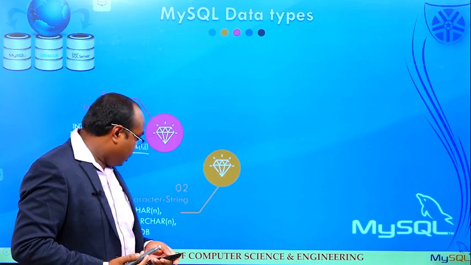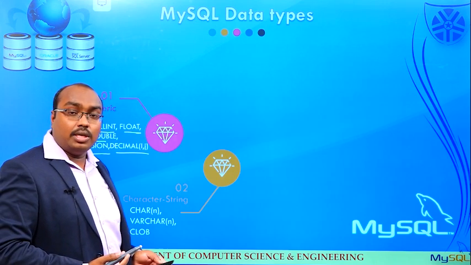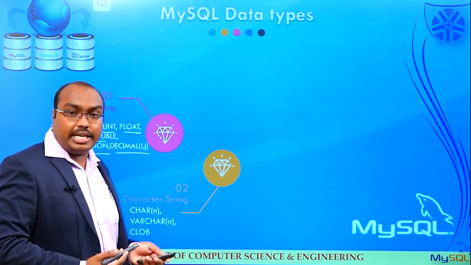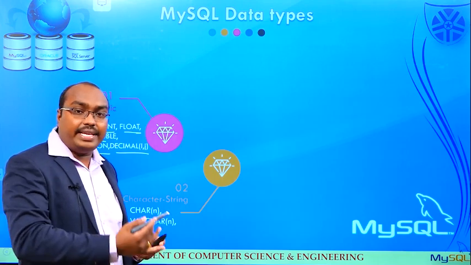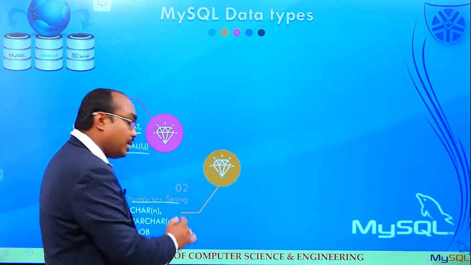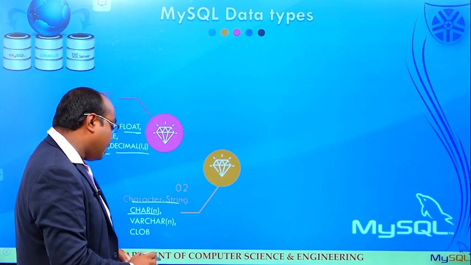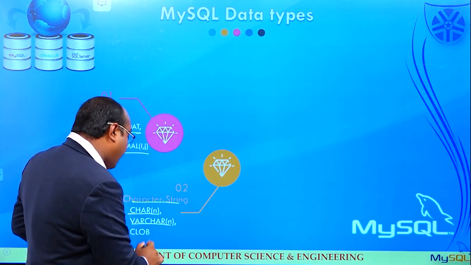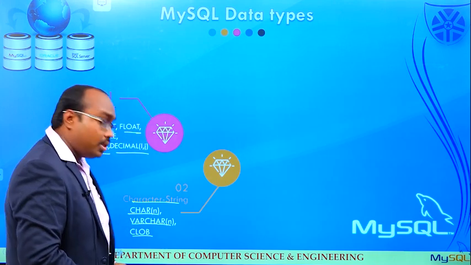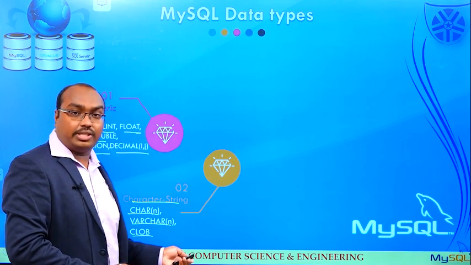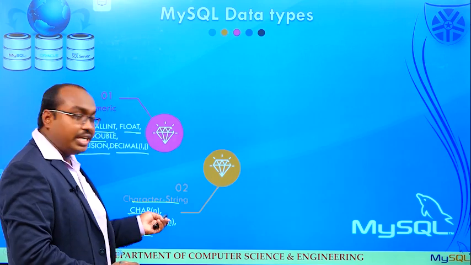And the next one, the character string data type. This character string data type holds fixed or varying sizes of characters. The character string types are char, varchar, and clob, character large objects. So these are the different character string data types.